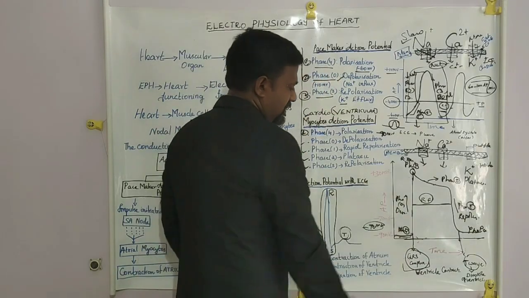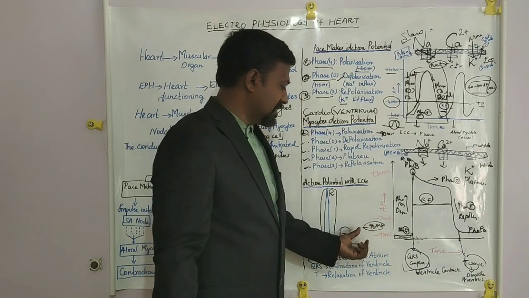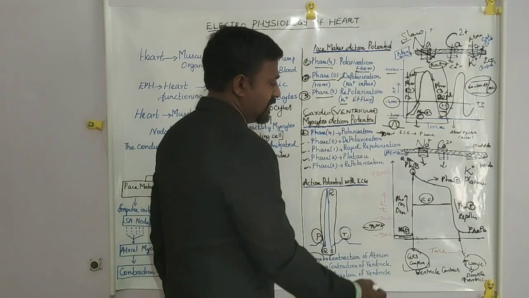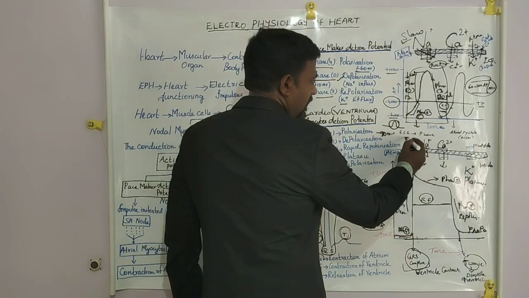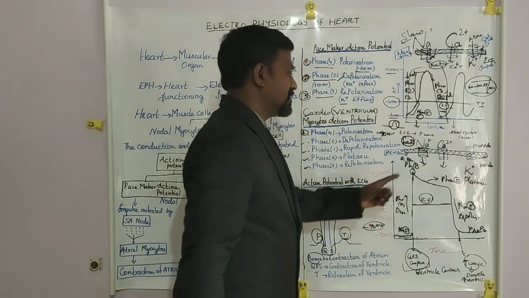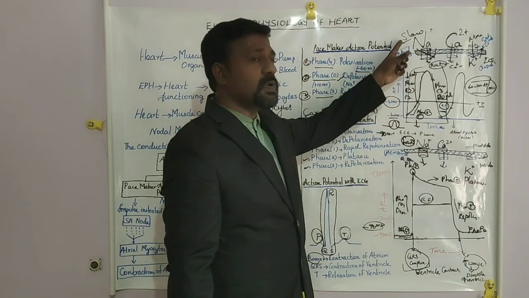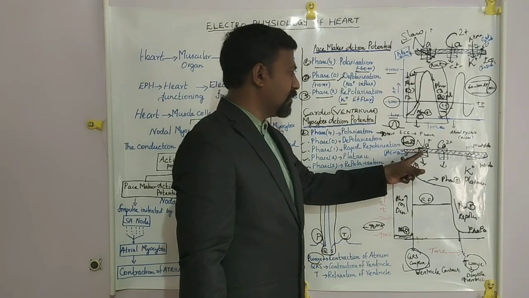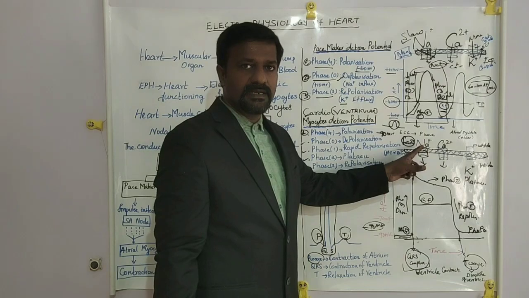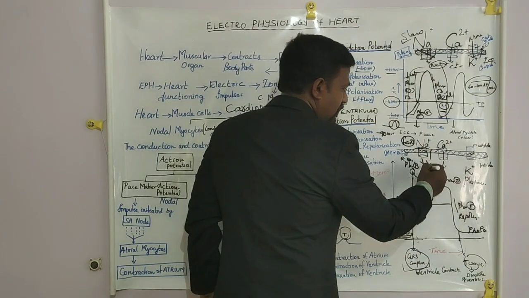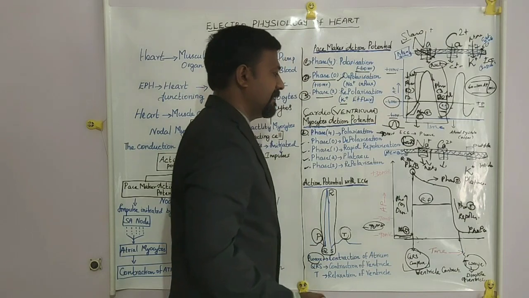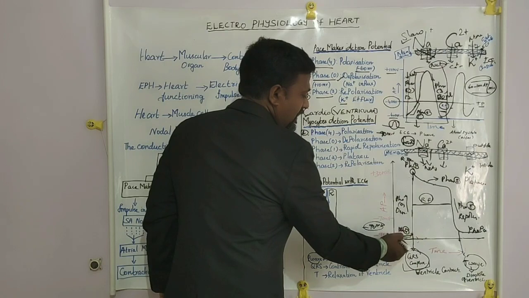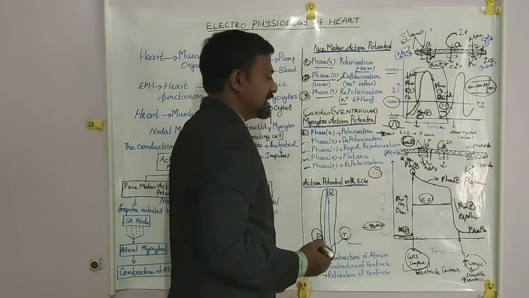Then how it occurs: once the signal impulse stimulates the resting membrane potential of minus 90 millivolt, it leads to opening of the fast acting sodium channel. Here I have mentioned the slow acting sodium channel, whereas in ventricular myocytes it opens the fast acting sodium ion channel. It releases more sodium ions inside the membrane, so the curve moves up from minus 90 to plus 30 millivolt.